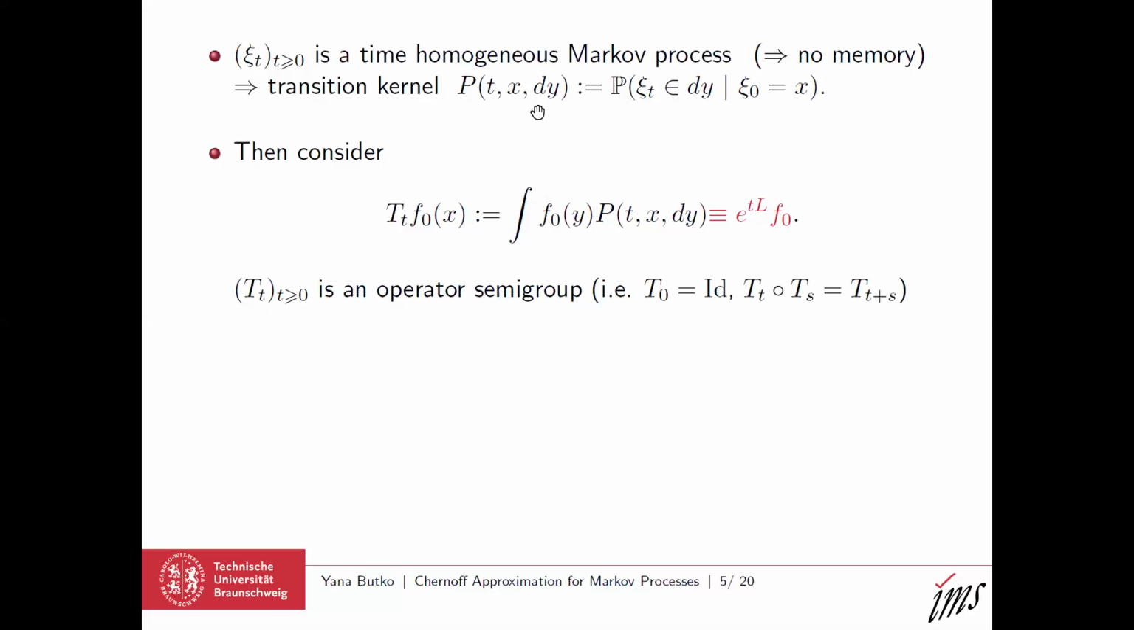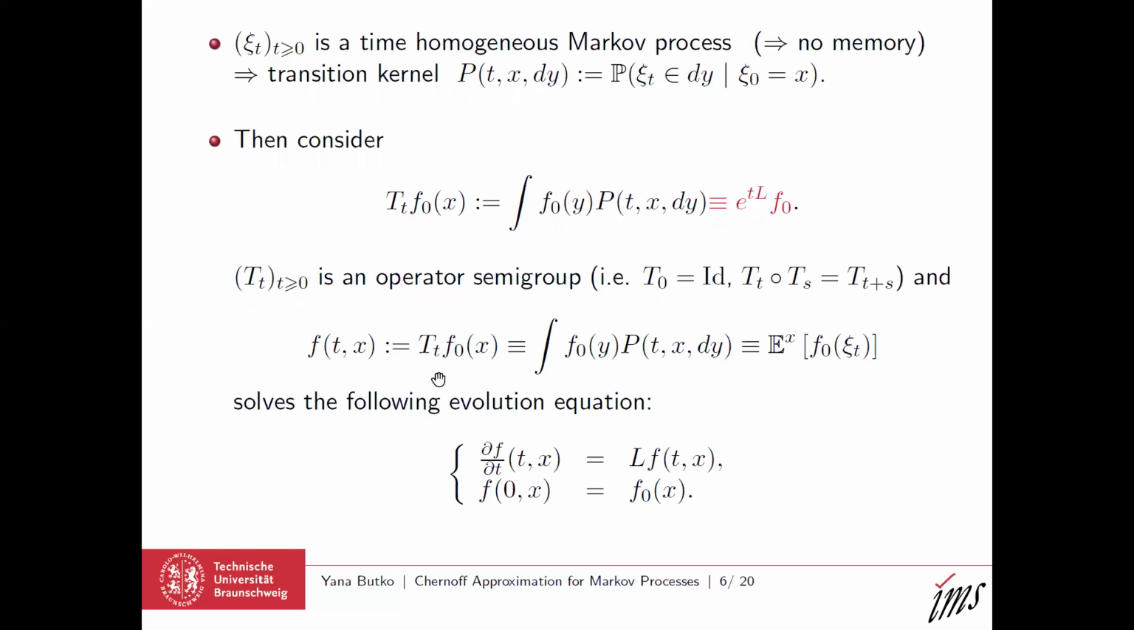Well, so we have started with the Markov process. We have its transition kernel. Then we can define its semigroup, and if it is a strongly continuous semigroup, then with the help of the semigroup one can solve the Cauchy problem for the following evolution equation. On the left-hand side, we have the first derivative with respect to time of an unknown function f, and on the right-hand side, we have L applied to f, where L is the generator of a strongly continuous semigroup T_t.